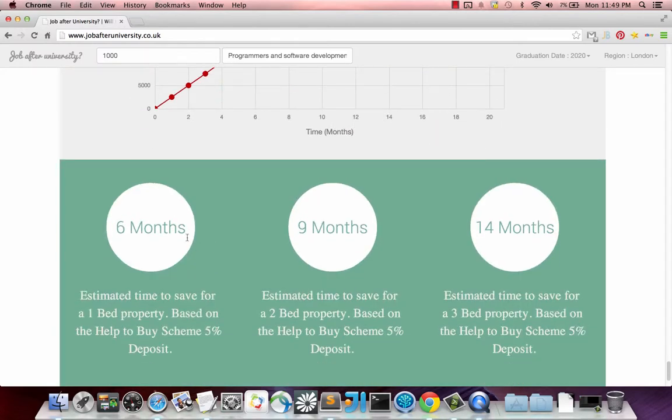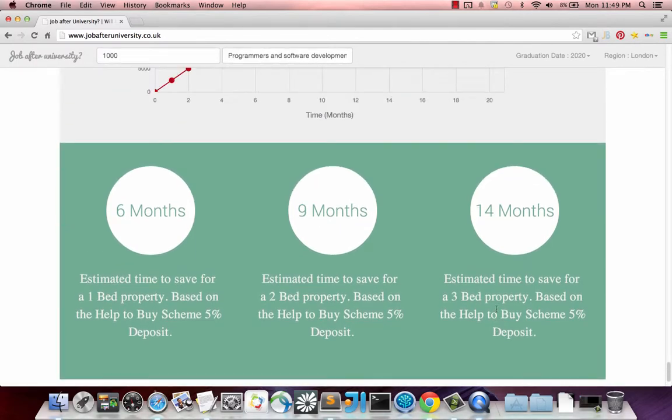over here, we've got the estimated time to save for a 1-bed property based on a 5% deposit using the Help to Buy scheme. So it'll take them 6 months to save up 5% for a 1-bed property in London. It'll take them 9 months to save up for a 2-bed property in London. It'll take them 14 months to save up for a 3-bed property in London, of course using the Help to Buy scheme, with a 5% deposit.